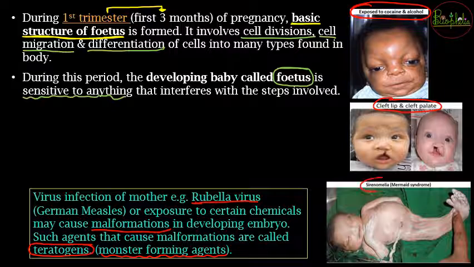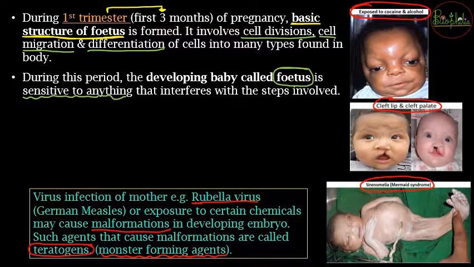Then this mermaid syndrome is also being found, where the two limbs are joined. All such things can happen during the early stage, that is during the first trimester, because of which the mother should not be exposed or should not get infected with any harmful substances, which would hamper the early development of the fetus.